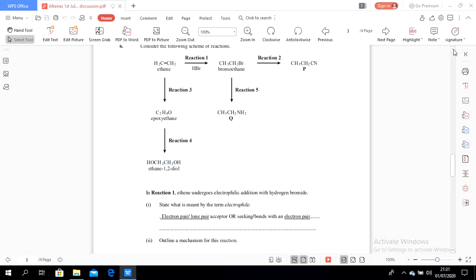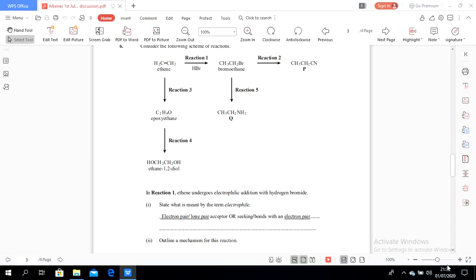What is meant by electrophile? An electrophile is positive, which means it doesn't have enough electrons. So an electrophile is an electron acceptor, or seeks bonds with an electron pair.